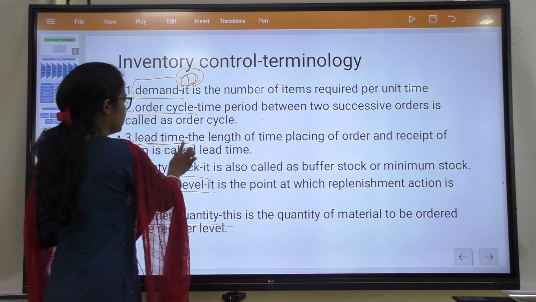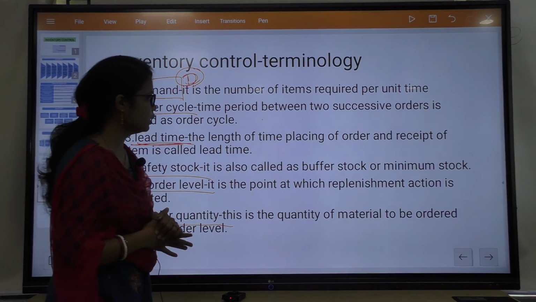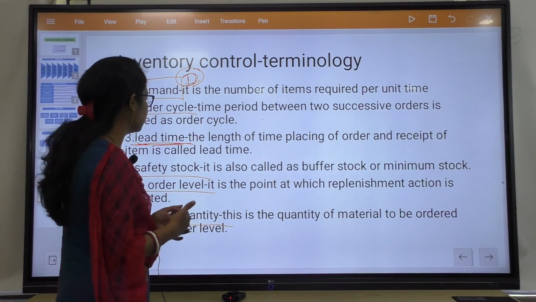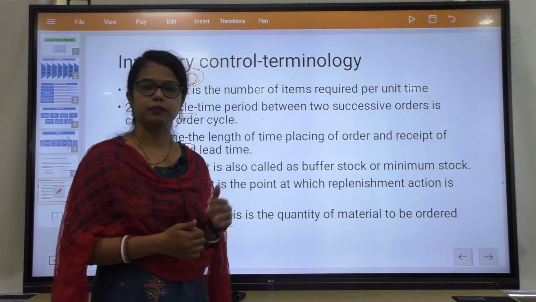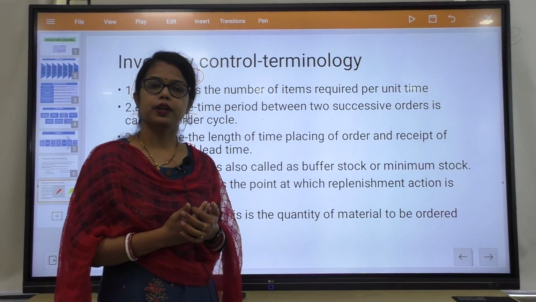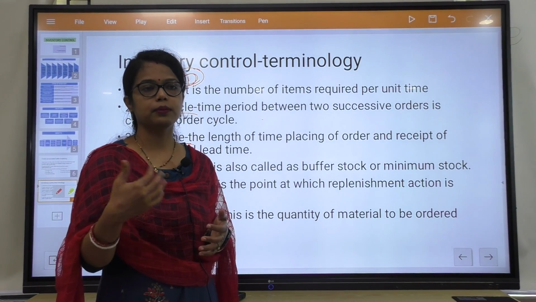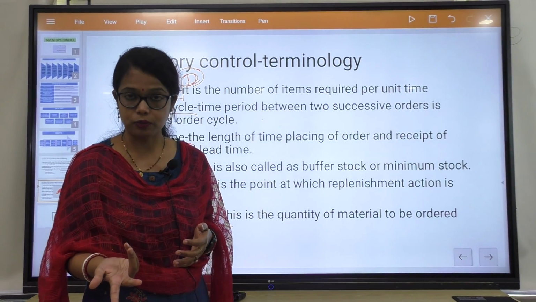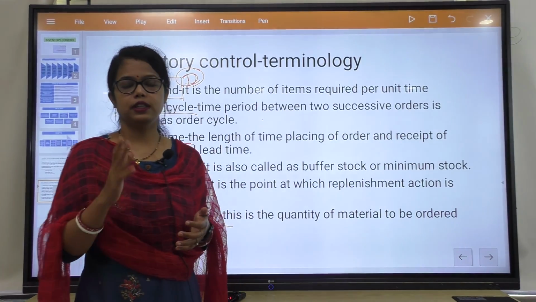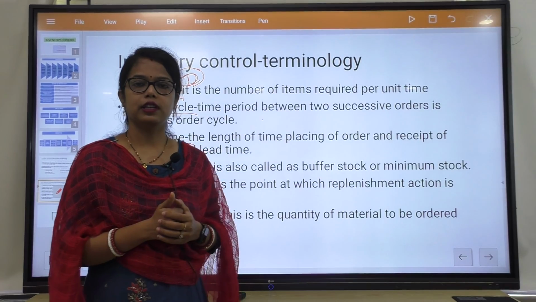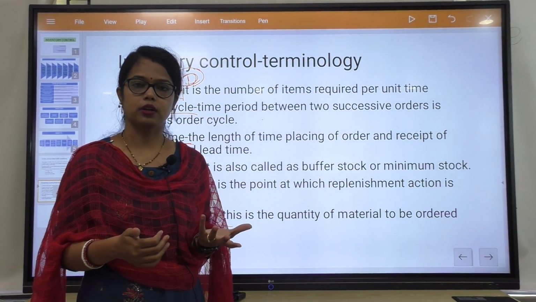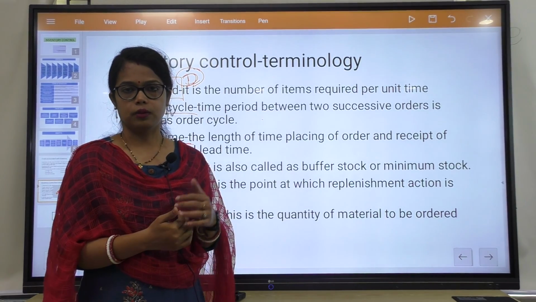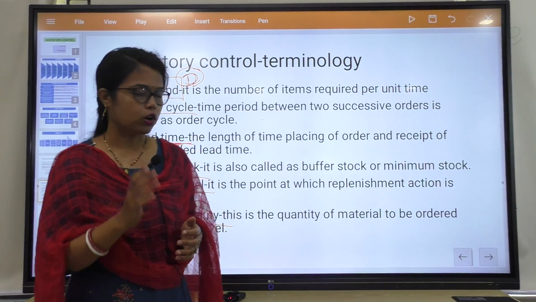Then coming to the lead time. Lead time is also most important. The length of time between placing an order and receipt of the item is called the lead time. That means if the customer places an order today and receives the order after 1 month, then the lead time is 1 month. That is called lead time: order placing and order receipt. Clear? The time gap between placing and receipt is called lead time.